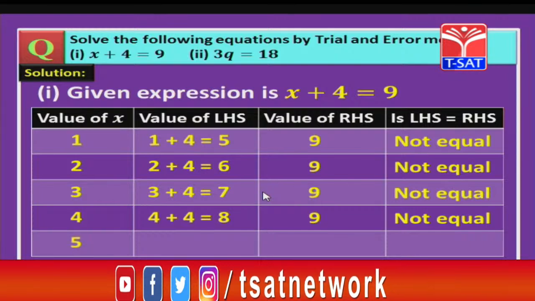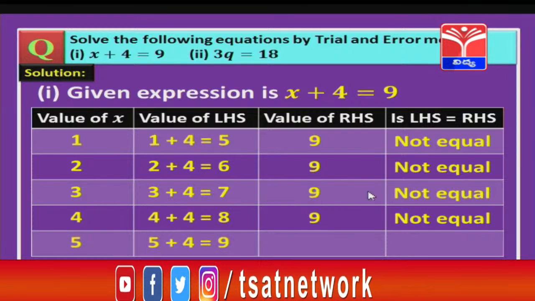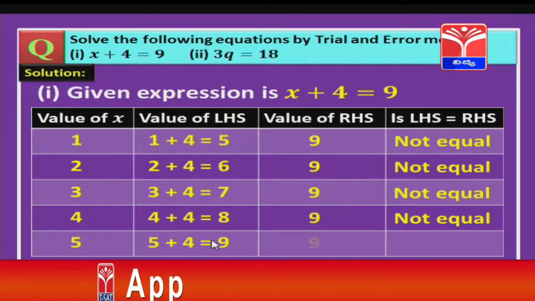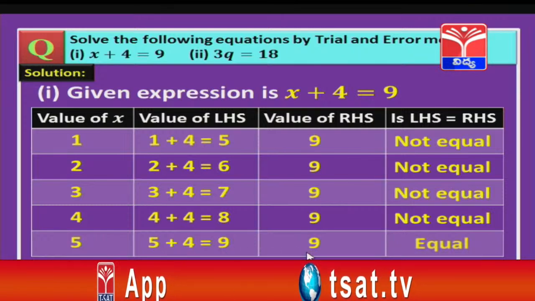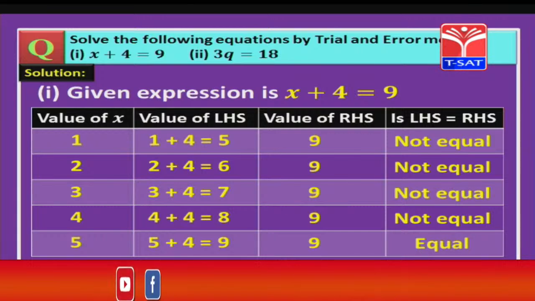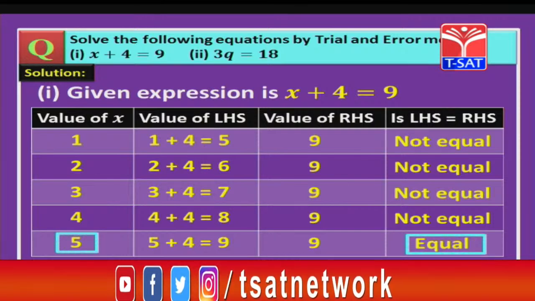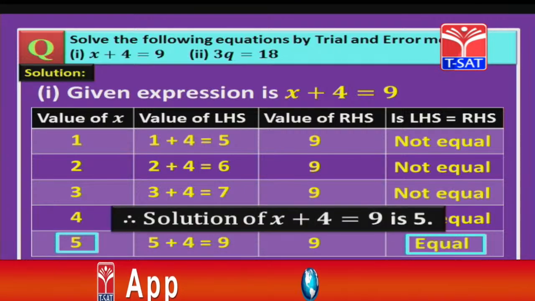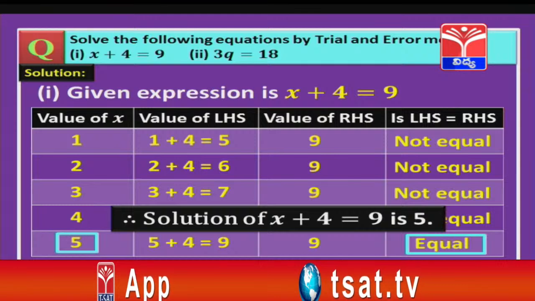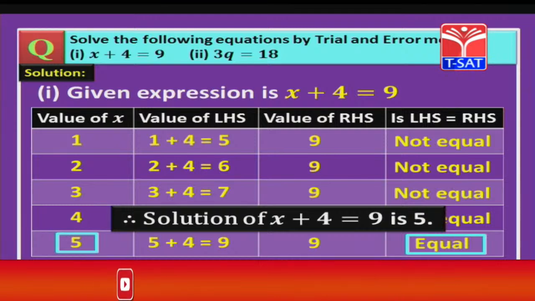Now, substitute 5, children. So, 5 plus 4 is 9 and RHS is also 9. So, here both the values are the same, that means LHS is equal to RHS. Now, notice, children, for what value of x are both LHS and RHS equal? Yes. For x equal to 5 both LHS and RHS are equal. So, we call 5 the solution of the equation x plus 4 equal to 9.